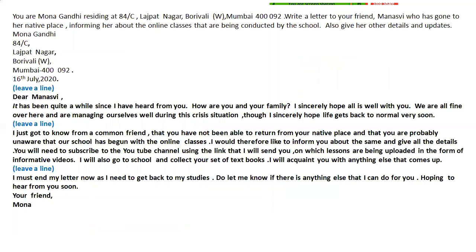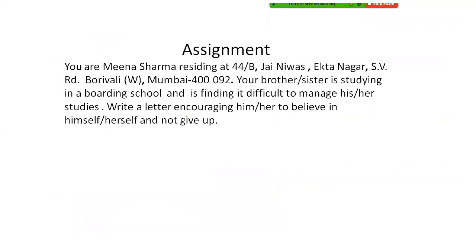An example of an informal letter is given here. Kindly note the format of the letter and the language used. Now, based on the format and the rules given and the example of an informal letter, you will write a letter based on the given question for practice.